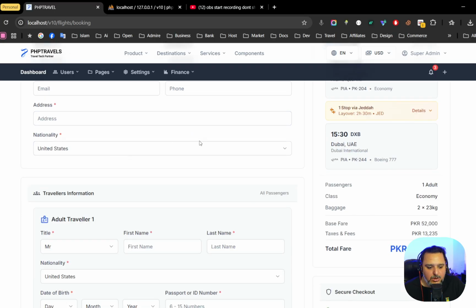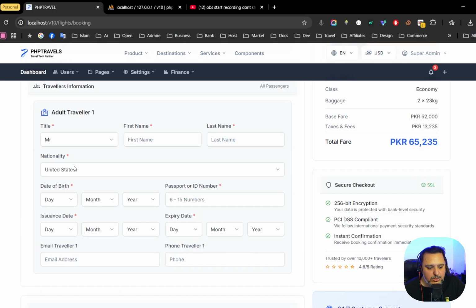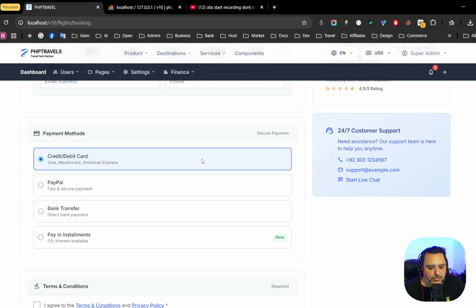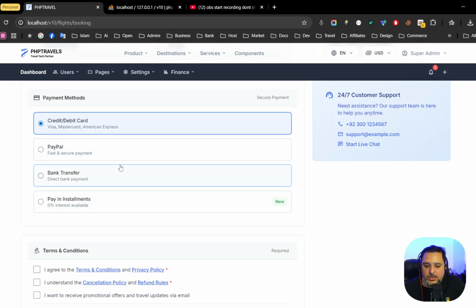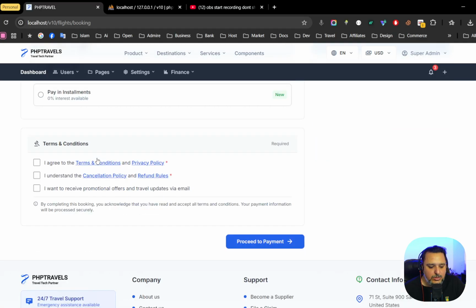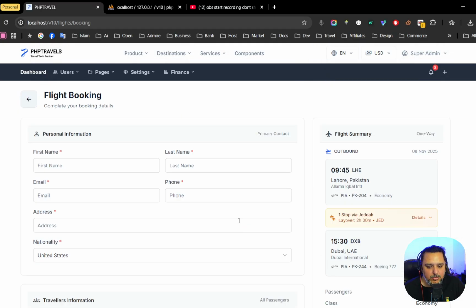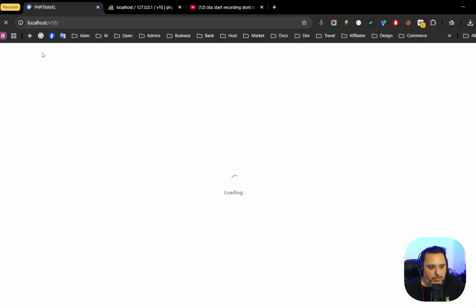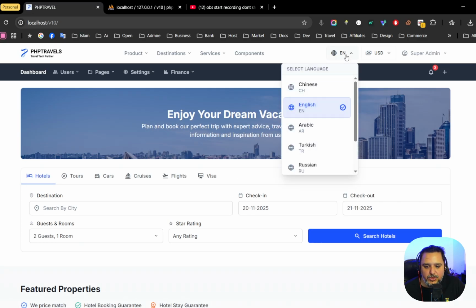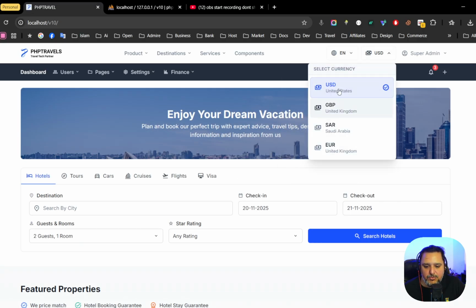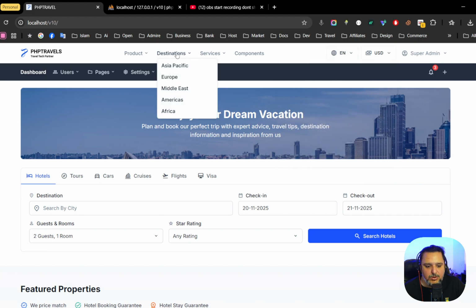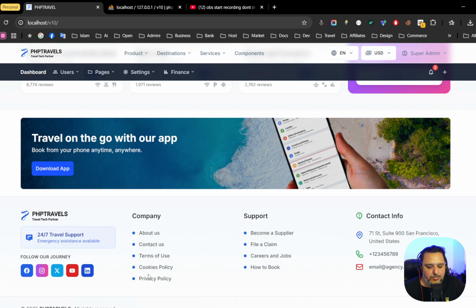And this is the customer, the person who is making the booking, and this is the traveler details. And these are the payment gateways. We have not yet reached the level of integrating the payment gateways. And these are the policies you must agree to in order to make the booking. And then we have the currencies option over here. Then we have languages, and then currencies. Then we have menus and pages. These are also already done.